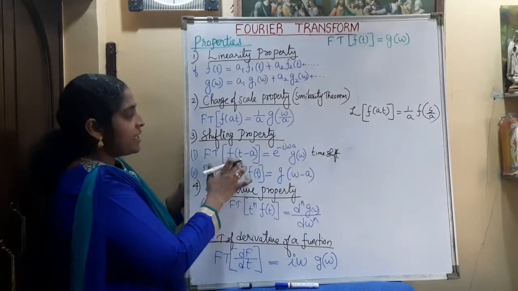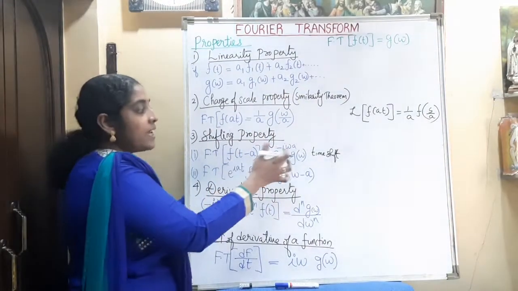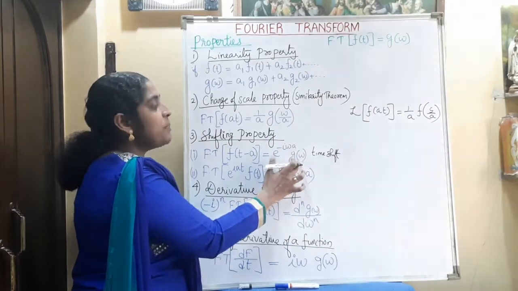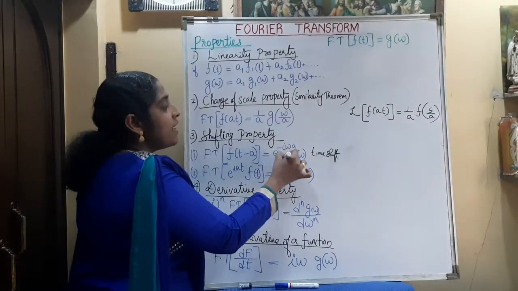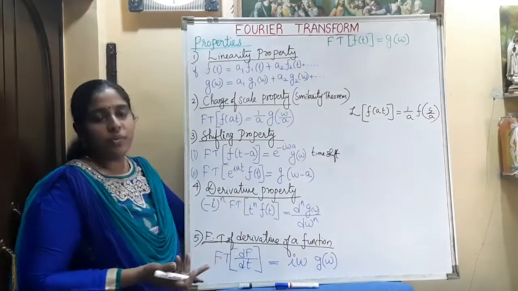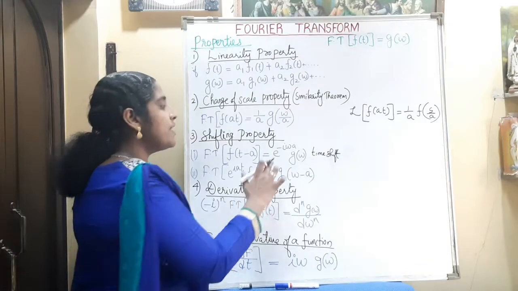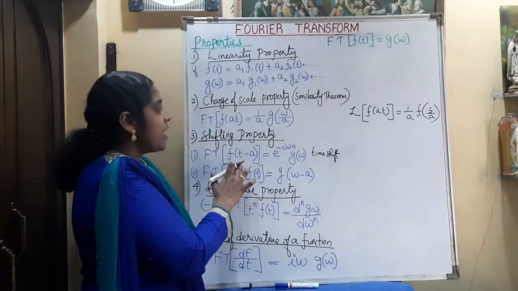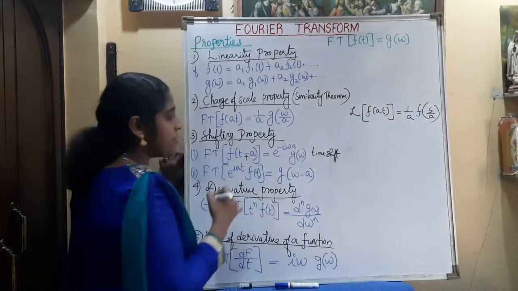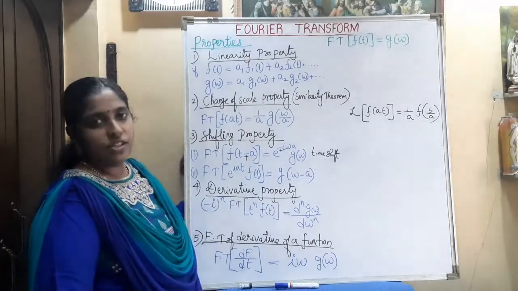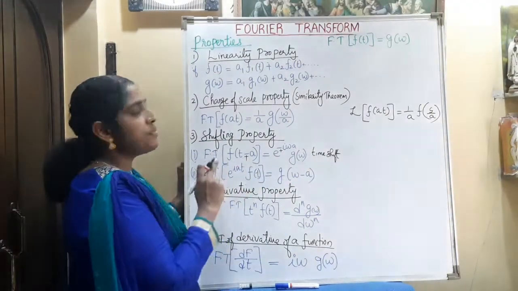So when the time is shifted, there is no change in the magnitude of the Fourier transform, but there is a corresponding phase change, that is e raised to minus i omega a corresponds to a phase. If it is t plus a, this will be e raised to plus i omega a into g of omega. This is known as the time shifting property.